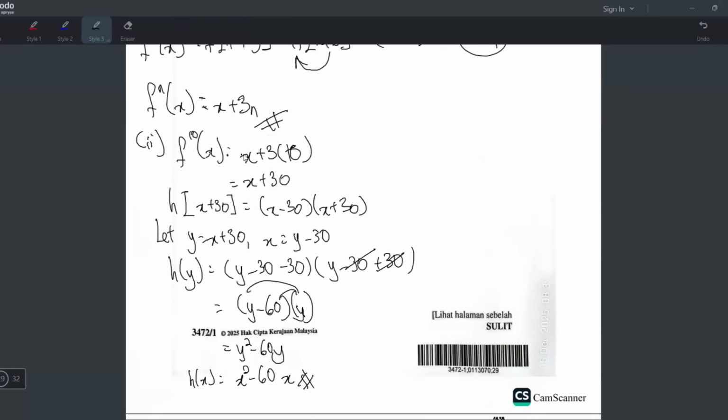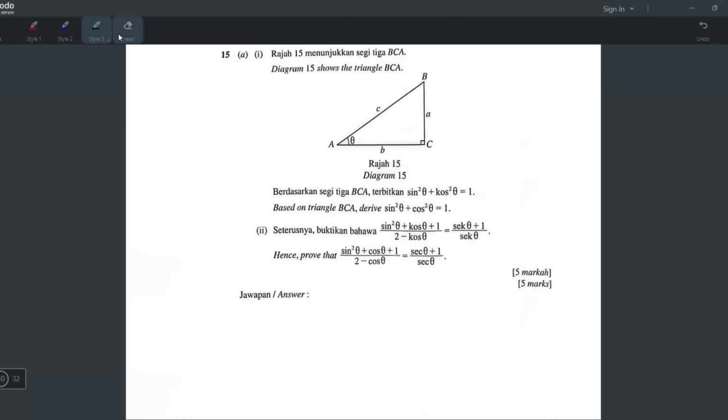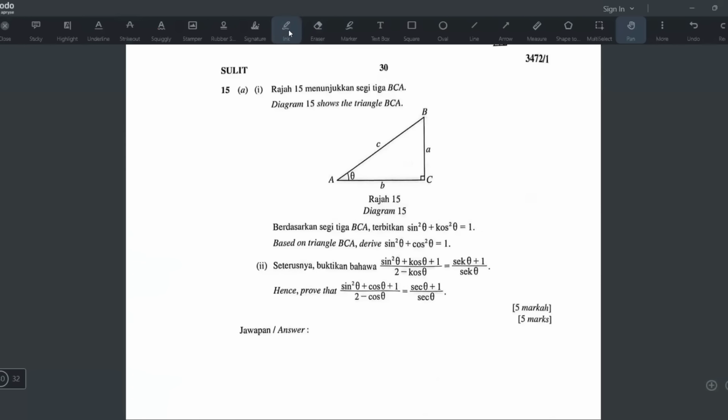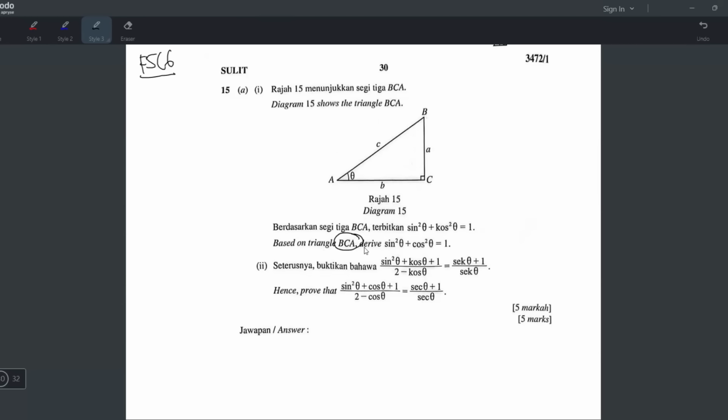So this will be the last question already. Okay. What chapter is this? Yeah, you see sin, cos, tan. You know already. This one is from form 5 chapter 6. The trigonometry function. So A1, diagram 15 shows a triangle BCA. Okay. All right, they label nicely small a, small b, small c. Small c is the hypotenuse, longer side, and then you have the theta. Based on triangle BCA, okay, derive sine square theta plus cos square theta equals to 1.